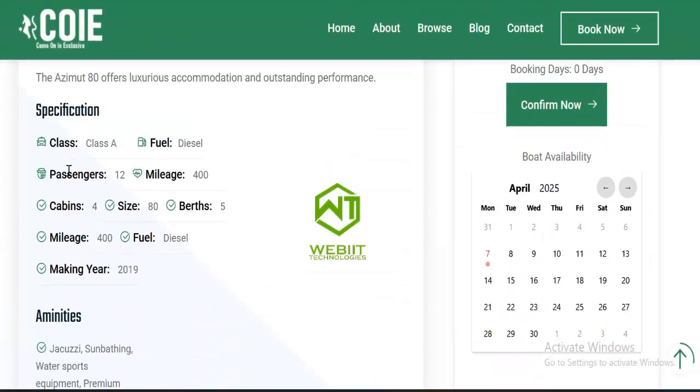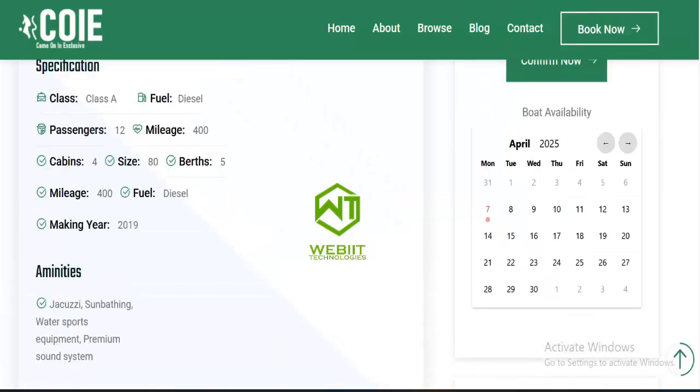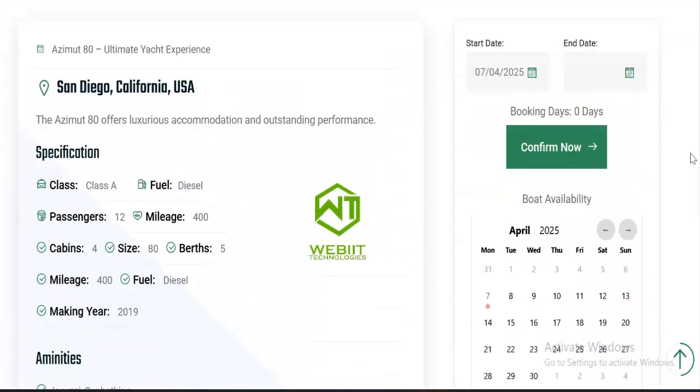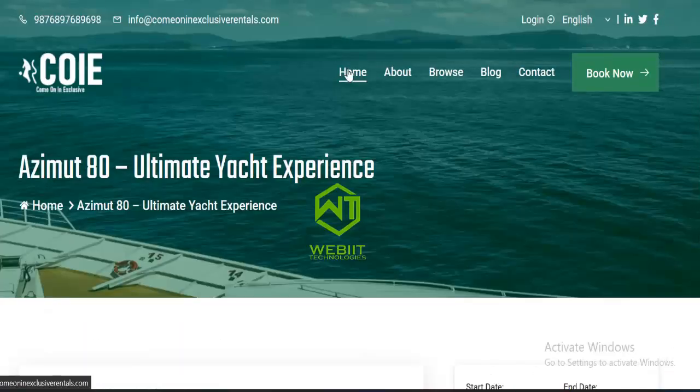As you can see, this is class A, the fuel, the passengers, the mileage, the cabin. So a user who wants to book this particular boat needs to get the full details of it.